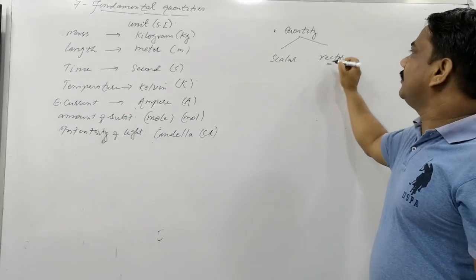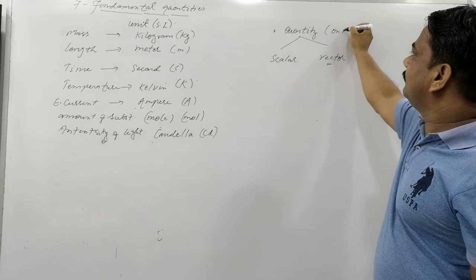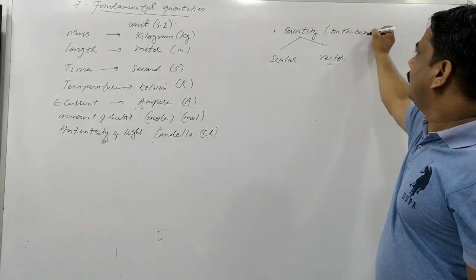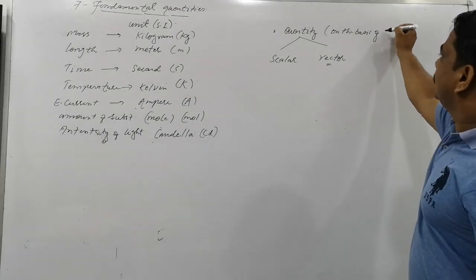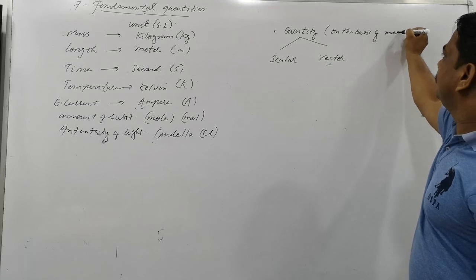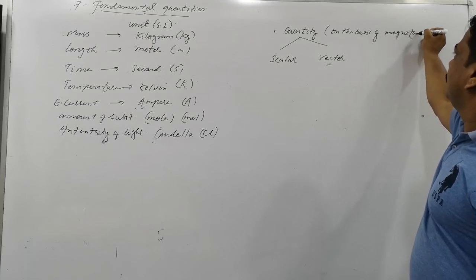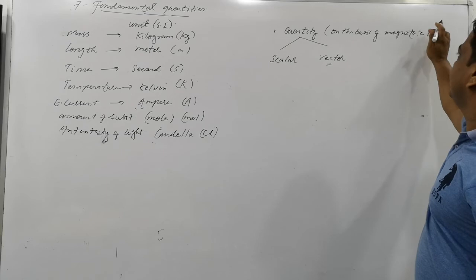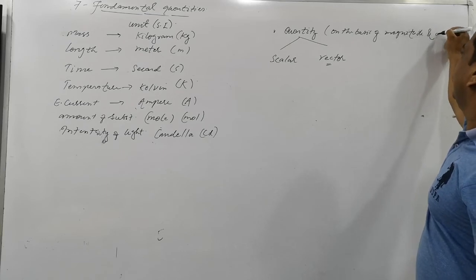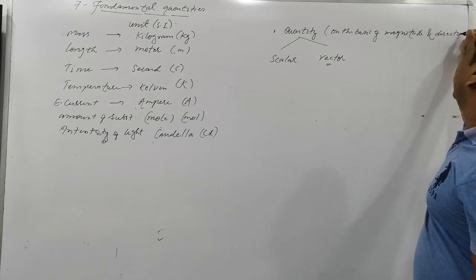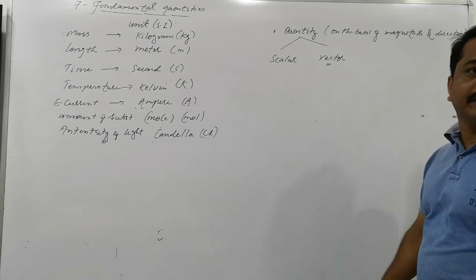What do you understand by vector? The quantity on the basis of magnitude and direction.